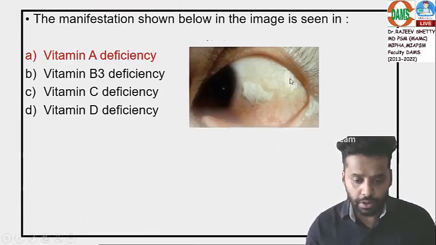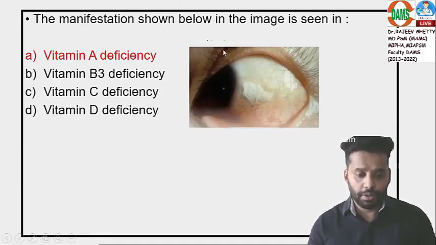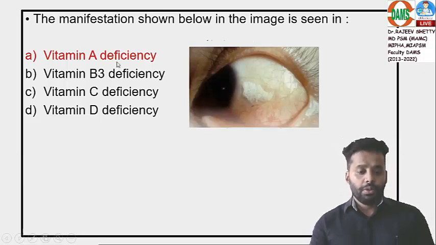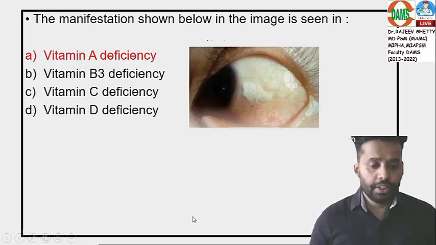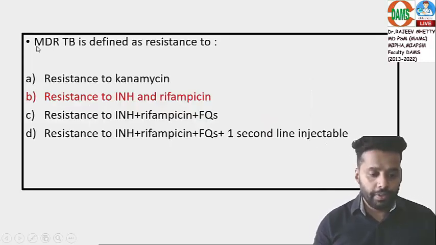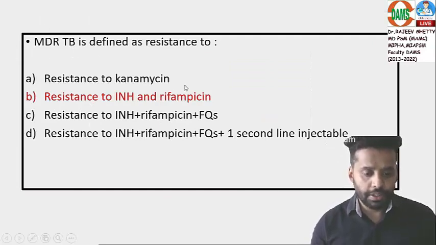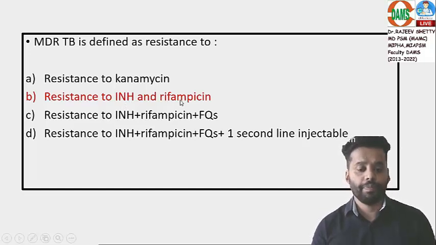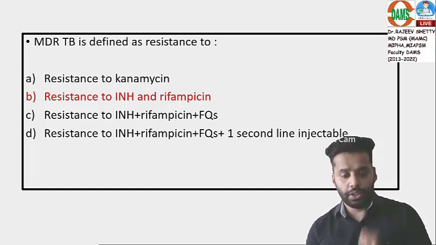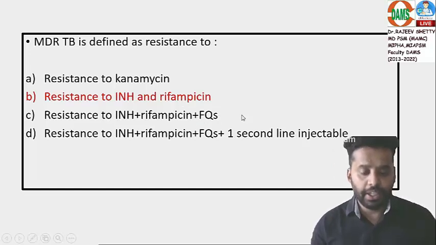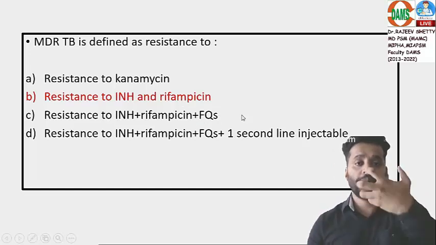The image was shown for you. What is this due to, which deficiency? Bitot's spot, due to vitamin A deficiency. Again, this will merge with ophthalmology also. MDR TB definition, again in respiratory medicine they will discuss this. The answer is resistance to INH and rifampicin. If I add fluoroquinolones, that will become pre-XDR.